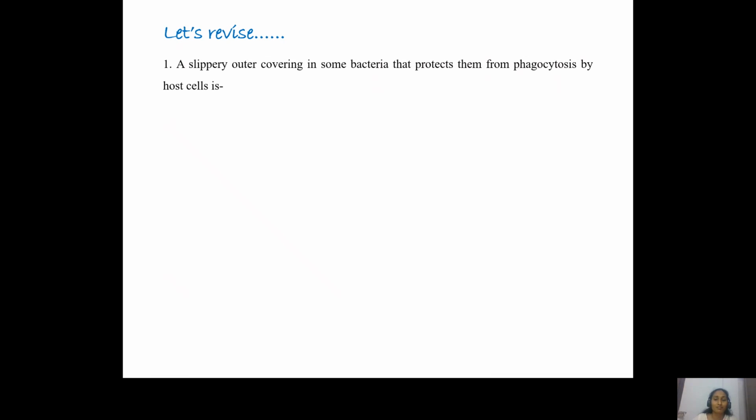So let us just revise a few things that we just discussed. The slippery covering, which in some bacteria protects them from phagocytosis. What is it? Yeah, it is the slime layer or the capsule, majorly the capsule, which is slippery. It protects the cells from phagocytosis. And the cell wall type that is most vulnerable to the action of penicillin is, yeah, the gram-positive bacteria, because the peptidoglycan layer is present in huge amounts, and penicillin acts majorly on the beta-1,4 glycosidic linkages between these NAM and NAG units.